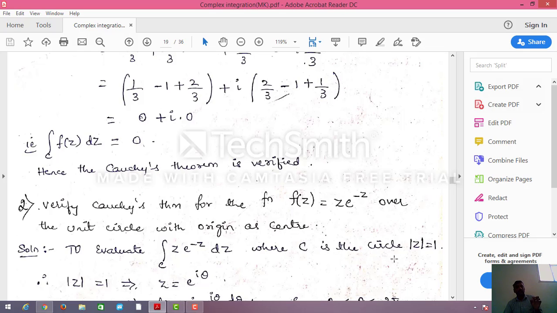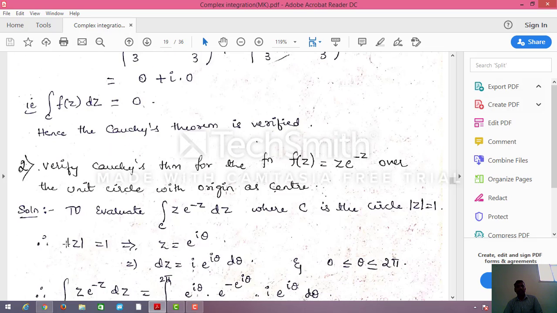So the center point should be 0, so z minus 0. R here is the radius, which should be 1. So I am writing modulus of z equals 1, the equation of the circle. Then I will write z equals e^(iθ).